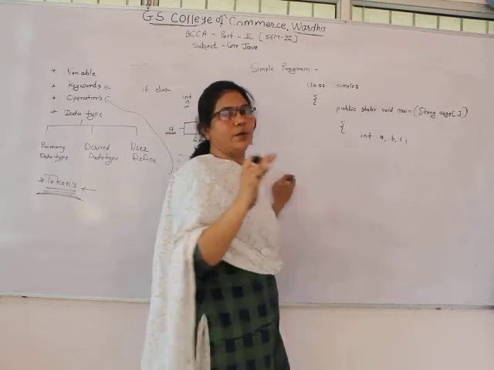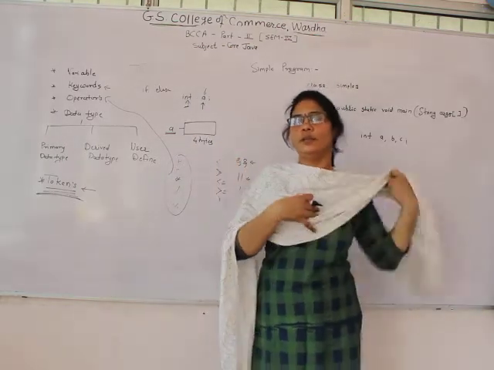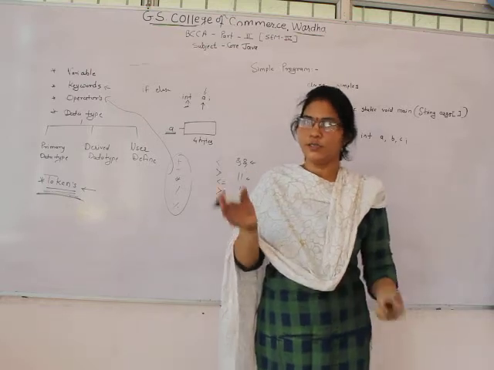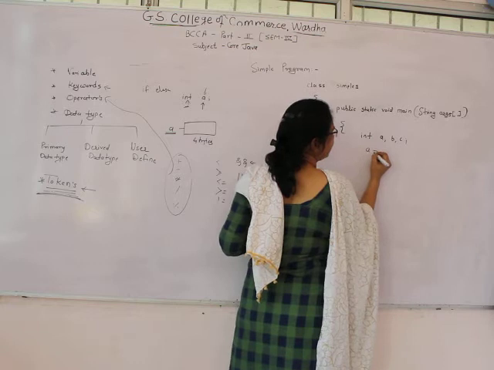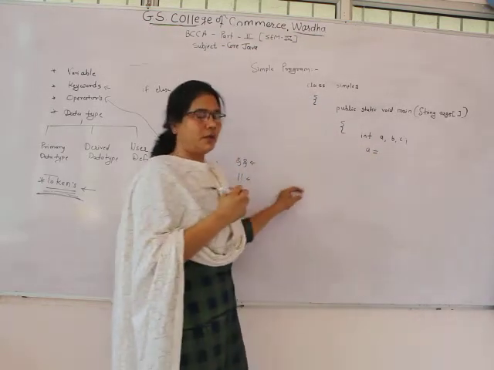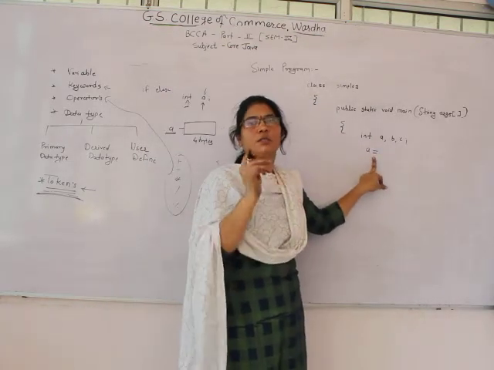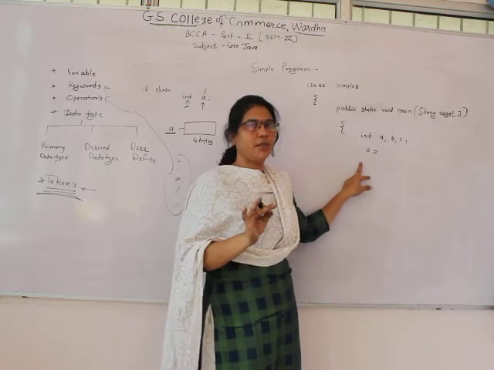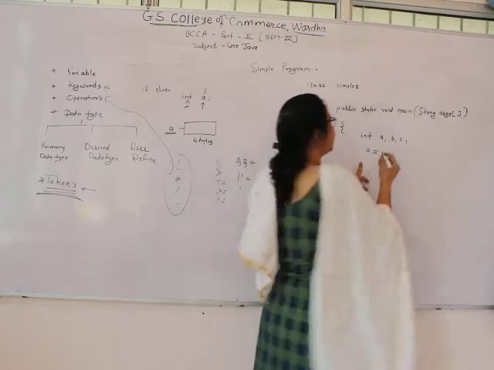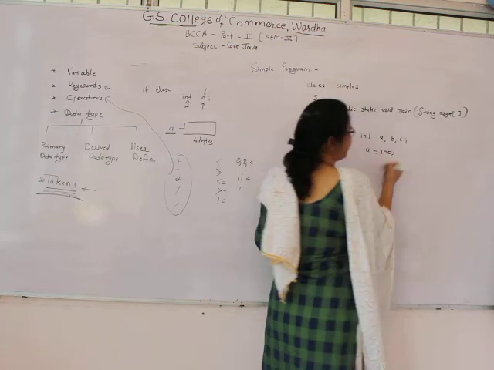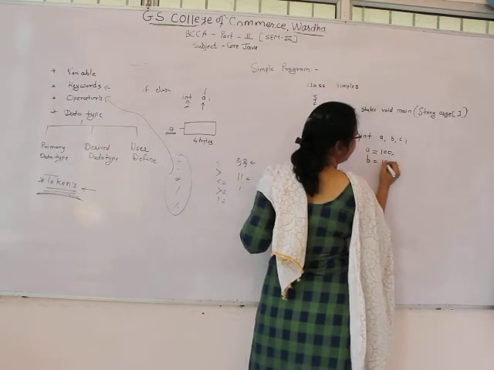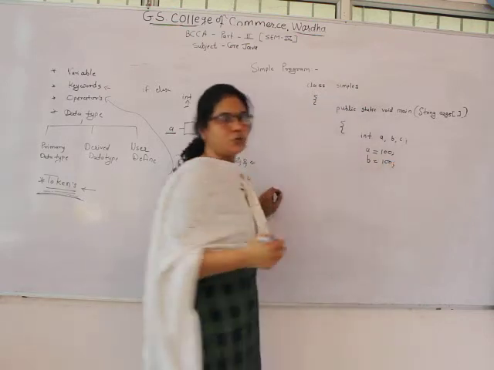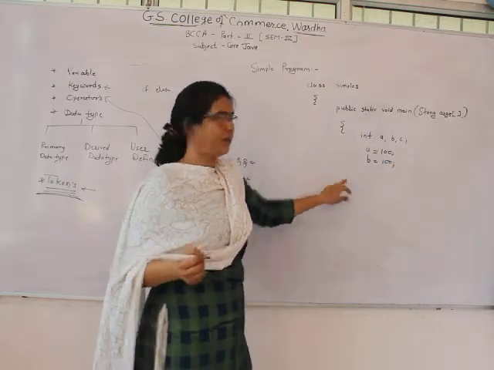But we don't yet know how to get input from the user. So we just conclude this program by assigning values, like a = 0. What is this? This is the assignment operator. a is a variable, and we are assigning the value here. After that, b = 100. This is also the assignment operator.